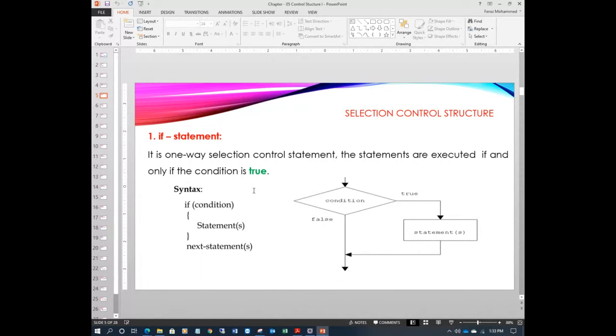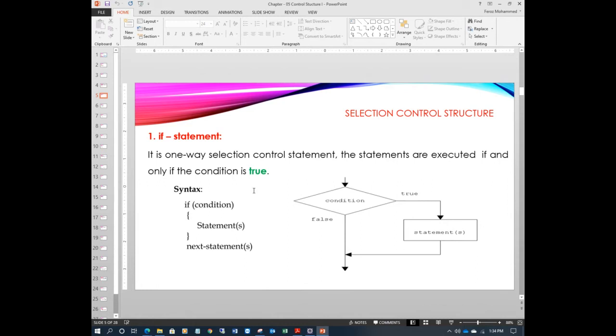The simple if statement is a one-way selection control. There is no second way, only one route. In this control structure, one or more statements are executed if and only if the condition is true.